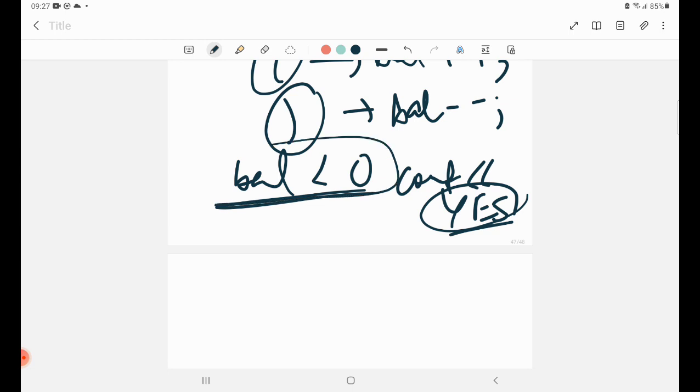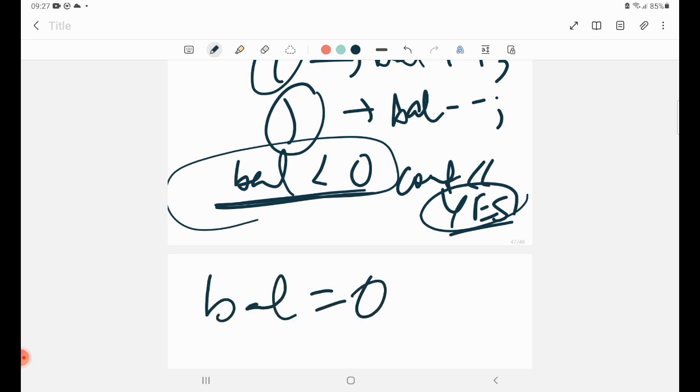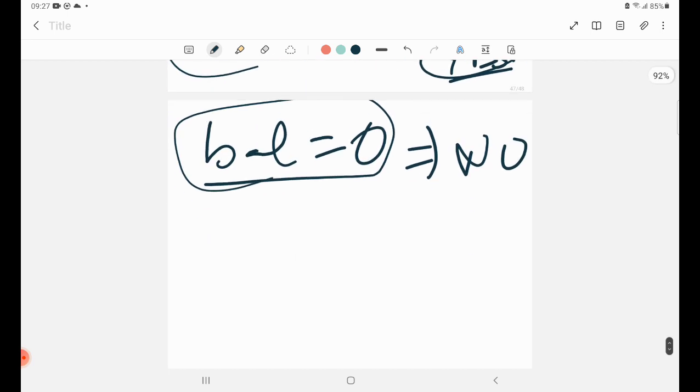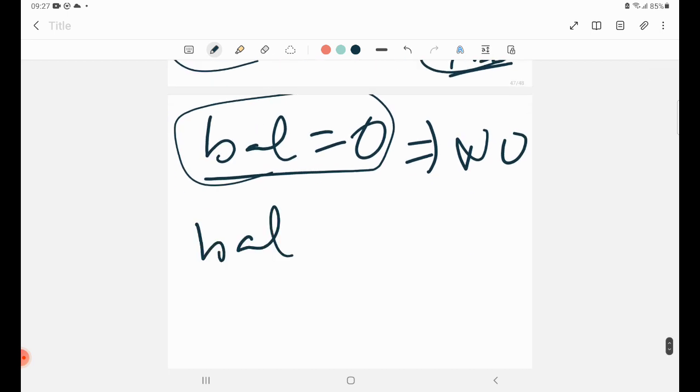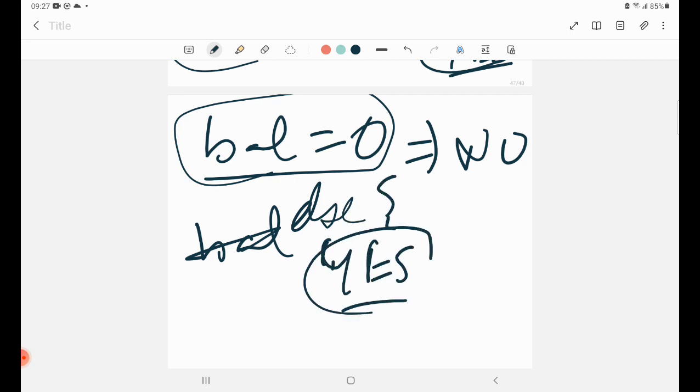If that doesn't happen, then you will simply keep continuing, and at the end if your balance is 0, it means it is balanced, and the answer is no. And if your balance is not 0, that is the else part, you will write your answer is yes, that what is there in between is unbalanced.